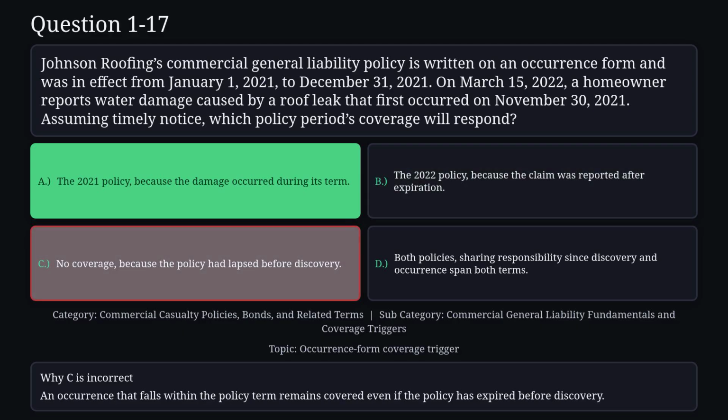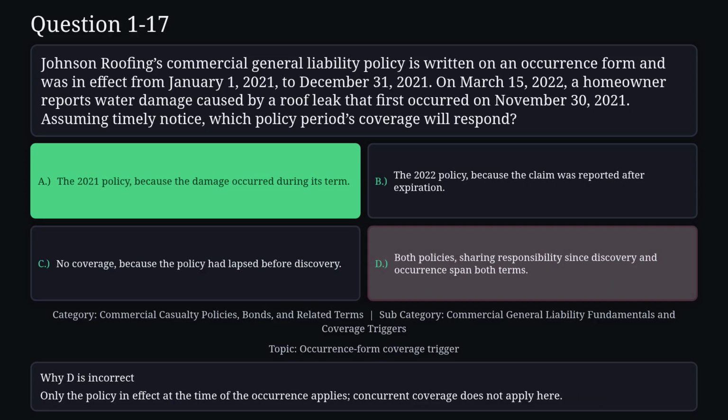Reason C is not correct. An occurrence that falls within the policy term remains covered even if the policy has expired before discovery. Reason D is not correct. Only the policy in effect at the time of the occurrence applies. Concurrent coverage does not apply here.